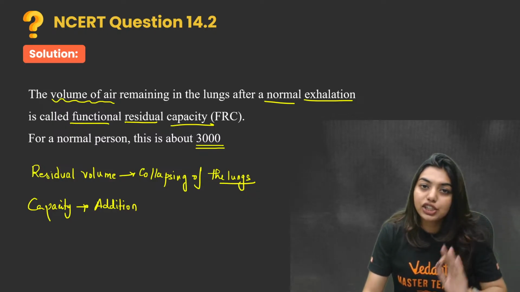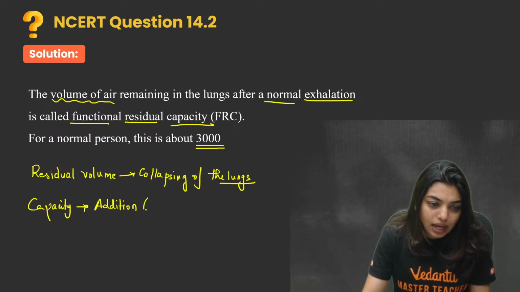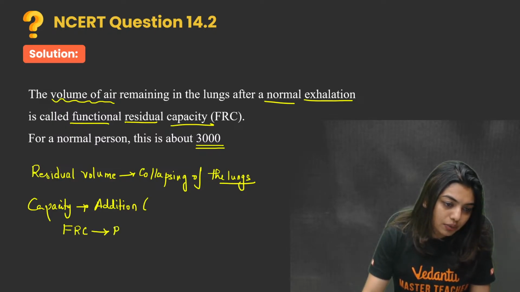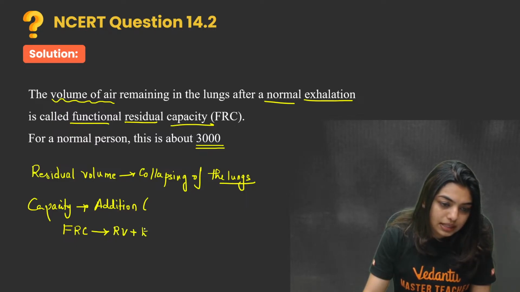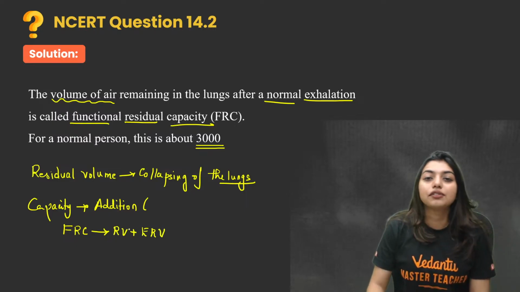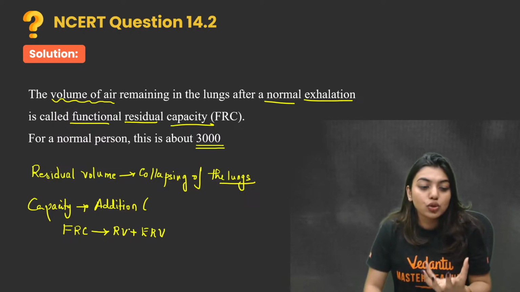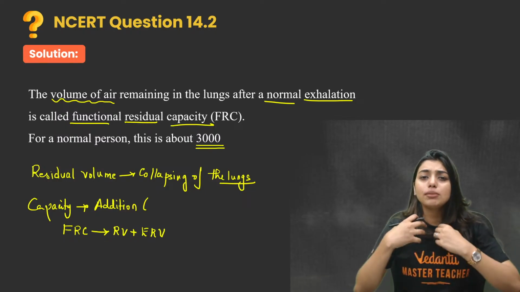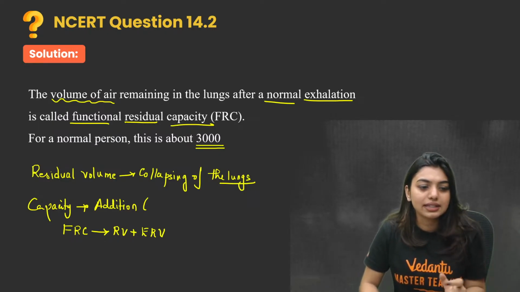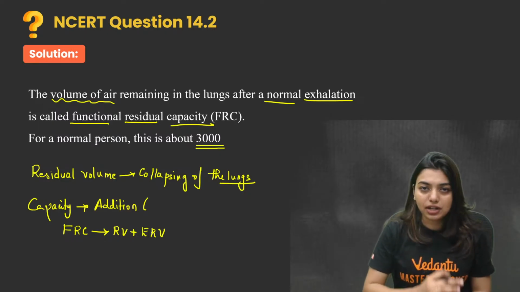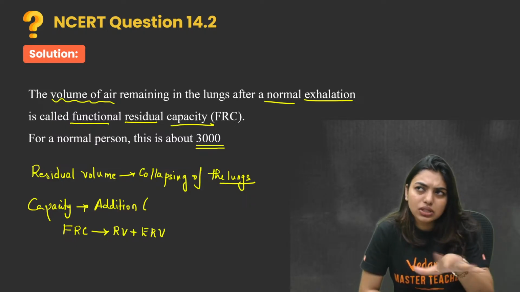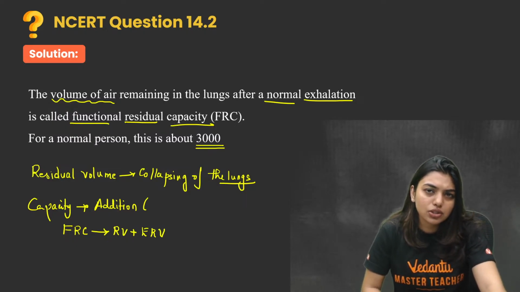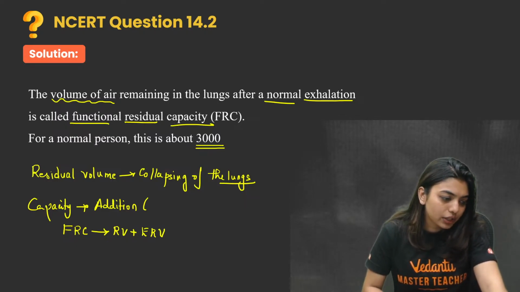Addition of residual volume. So FRC is going to be RV plus ERV, where ERV is expiratory reserve volume. Residual volume plus expiratory reserve volume is equal to FRC. That is, after a normal exhalation, how much air I have inside depicts my FRC. That is going to be around 3000 to 3500, so you can calculate it.